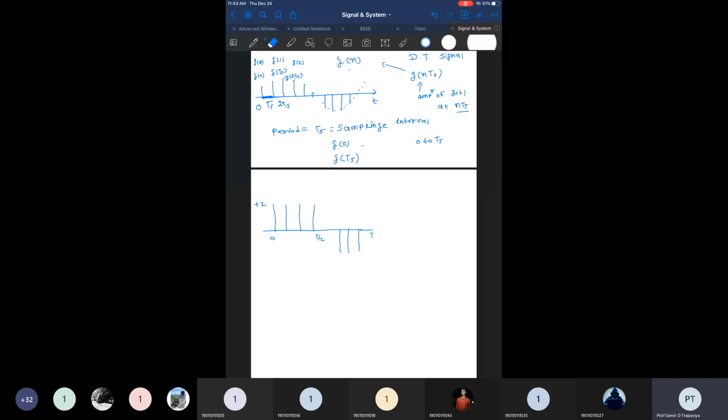This signal is a -1. So this value is -1. So that is also how you define a g of n signal, right? So this is a discrete time signal. This is also a discrete time signal. Now I think it's clear.